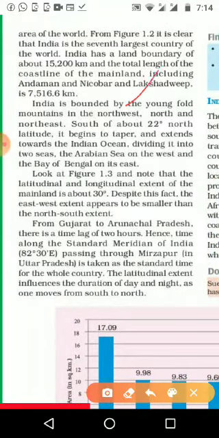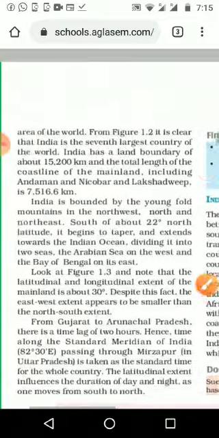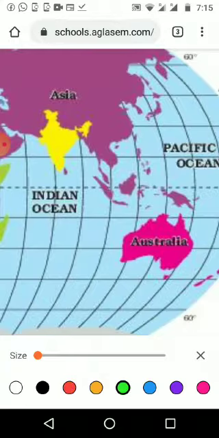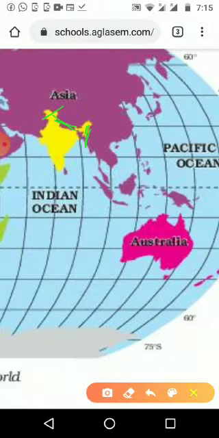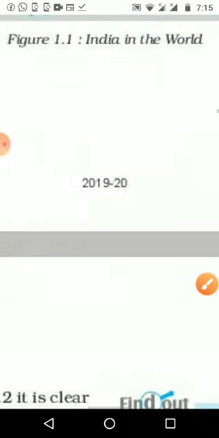Then India is bounded on the north by a young folded mountain range, the Himalayan ranges that we already studied in 6th standard. It is not only on the north side, it is northwest, north and northeast. If you take the figure of India again, we can see the Himalayan ranges here in the northwest, here in the north, and then the northeast. That is the position of the Himalaya, which forms the natural boundary of India.